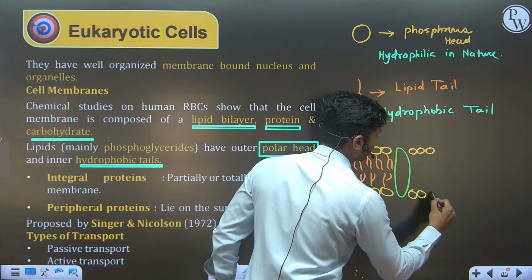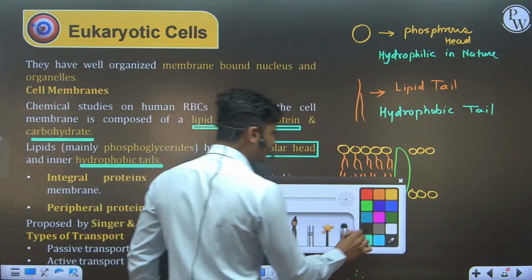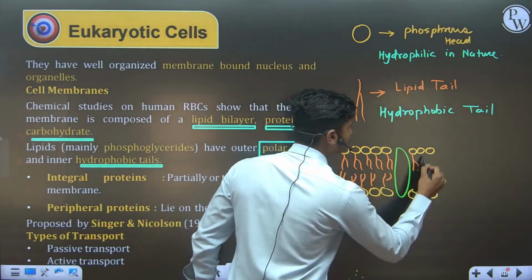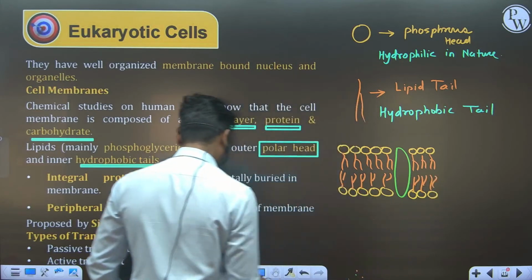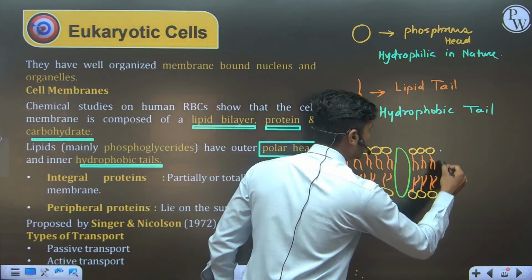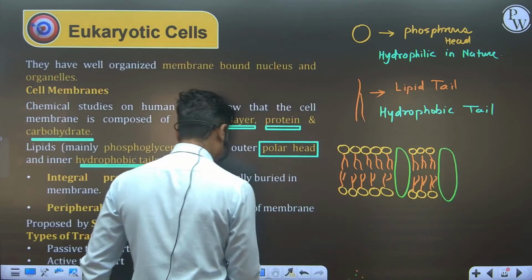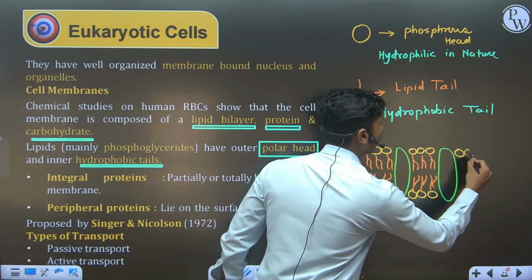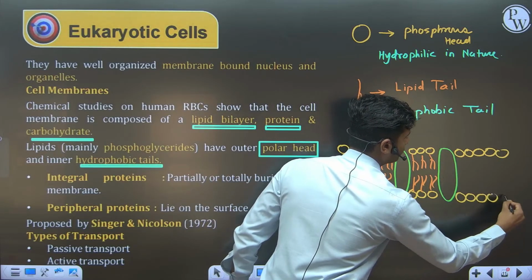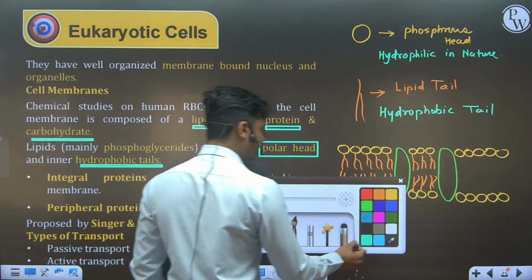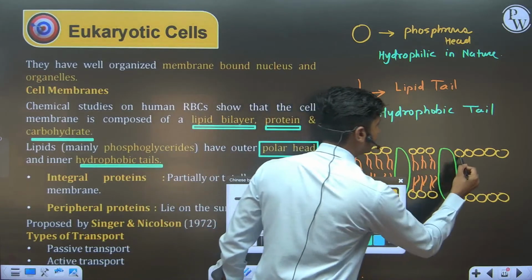I am going to continue this diagram with the phospholipid bilayer. Let's draw another integral protein here, and let's continue this diagram with the hydrophilic head and hydrophobic tail.